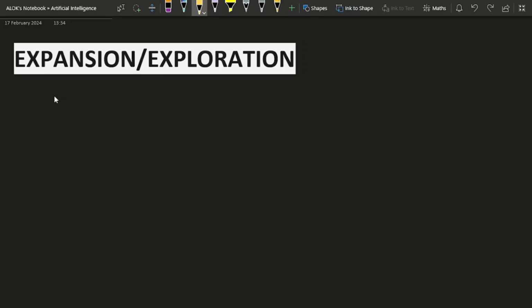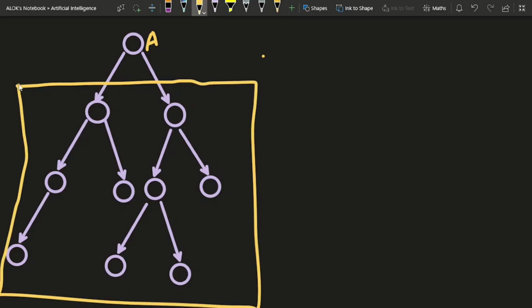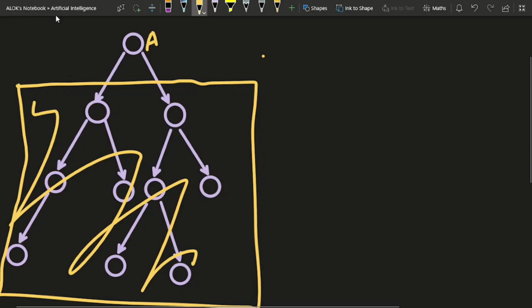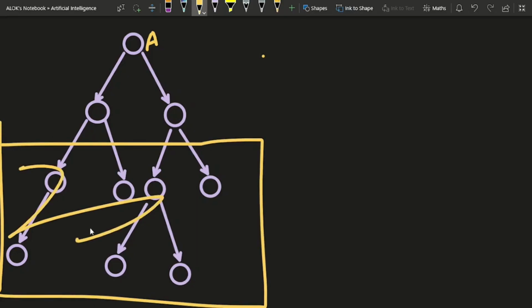For example, let's take this tree. In this example, we have a tree-like structure where each node represents a particular state. Suppose I am in an initial state A. Till this point, I am unaware of this entire subtree. I just know that I am currently in the initial state. So first of all, I'll check, is this the goal state, through my goal test function? If the answer is no, then I would expand this node, meaning I would explore who the children of A are. After expansion of A, I would get these 2 nodes, and the rest of the subtree is hidden currently. Let me name them B and C.